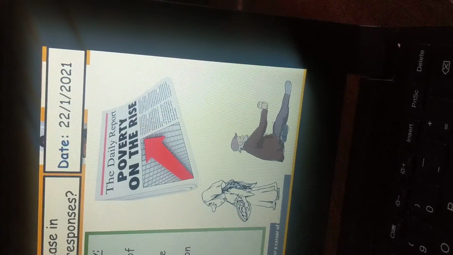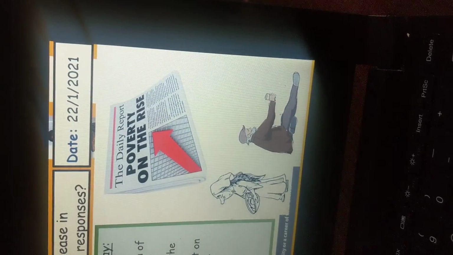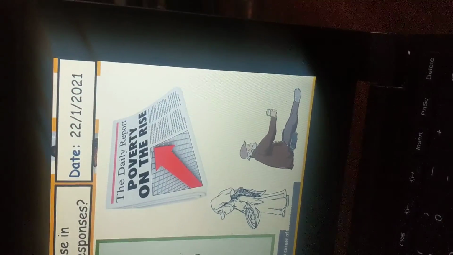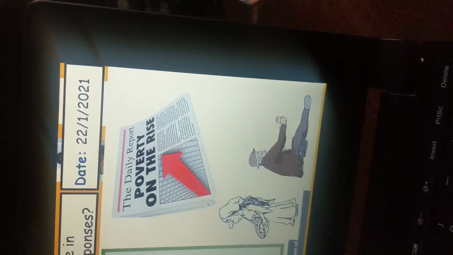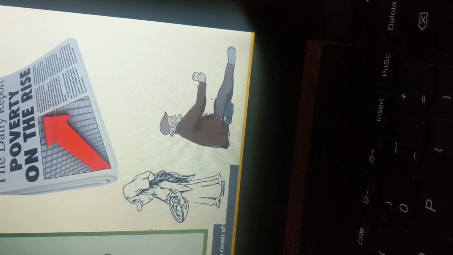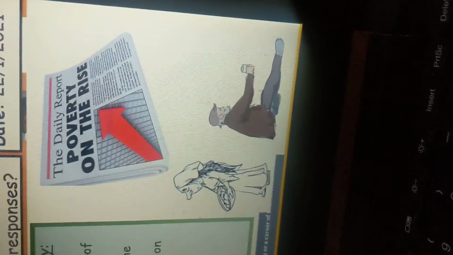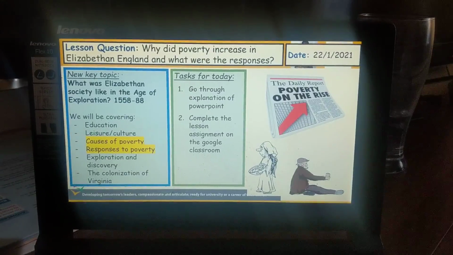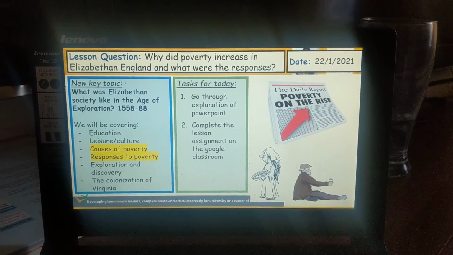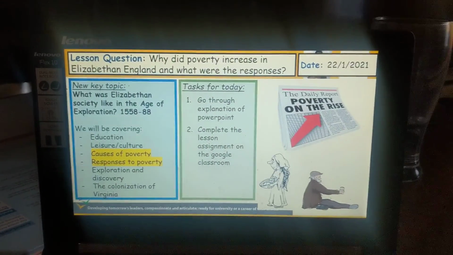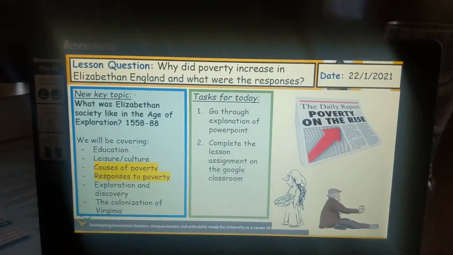Okay, so here are some images of Britain during the Elizabethan era. There were high levels of poverty and it was on the rise. It was getting worse and worse. That meant loads of people during that time were poor, with no food, no shelter, no water, and there are some really good images of a woman and a man who represent that. Poverty was a huge problem during that time, so what caused it? We're going to look at the main reasons behind it, and the main responses from the British public and also from the government to the poverty under Elizabeth.